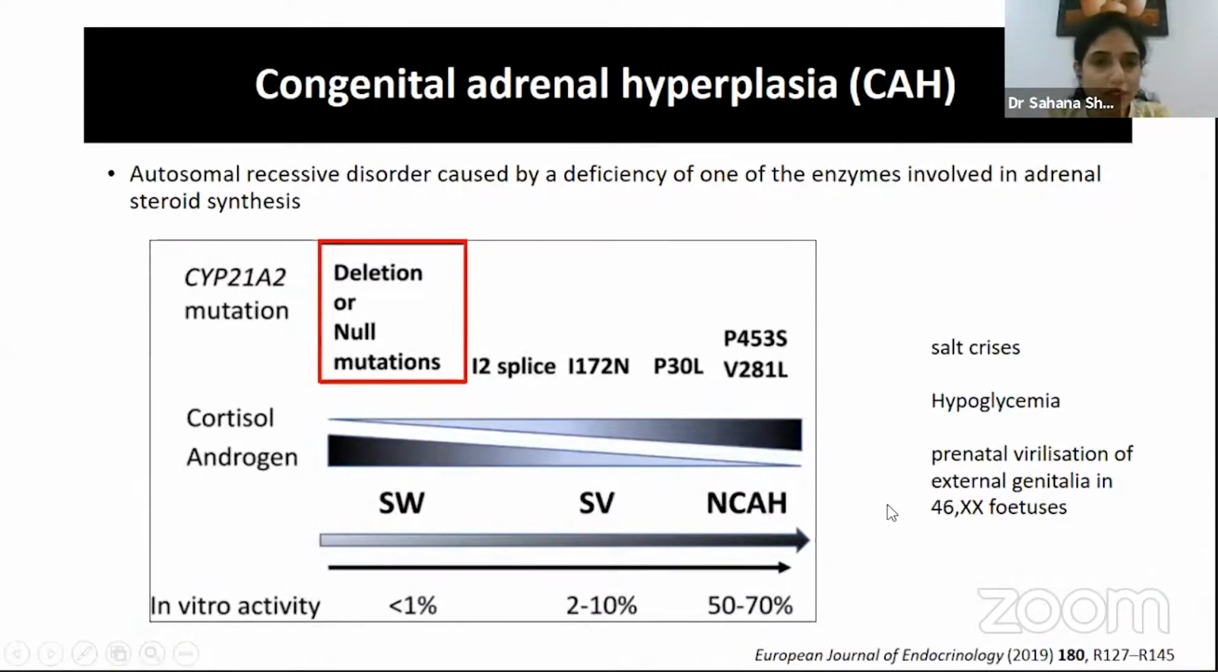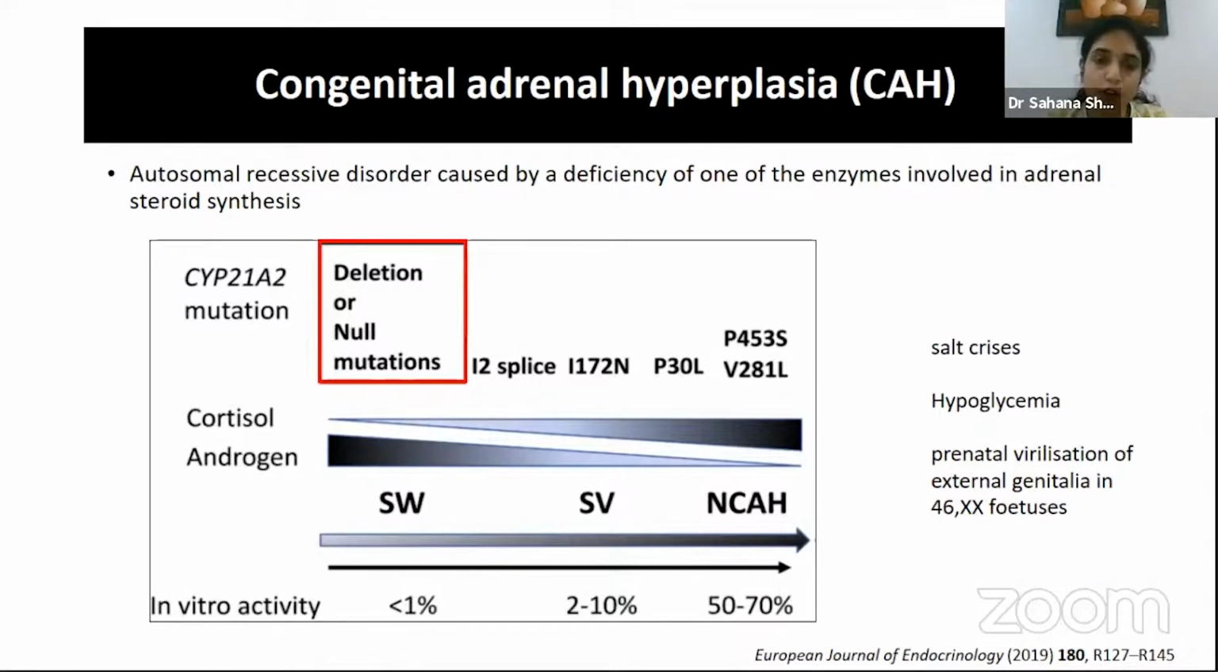Now, like I already said, this is an autosomal recessive disorder, and it comprises a spectrum of disorders from salt wasting to simple virilizing and non-classical congenital adrenal hyperplasia. When we talk about enzyme deficiencies, there are several enzymes which have been attributed to cause this disease, but the most common we know is the 21-alpha hydroxylase mutations. Depending on the type of mutation, one could determine what disease the patient is likely to have.